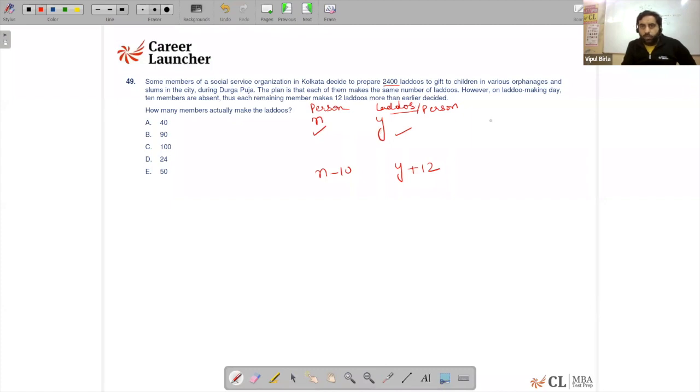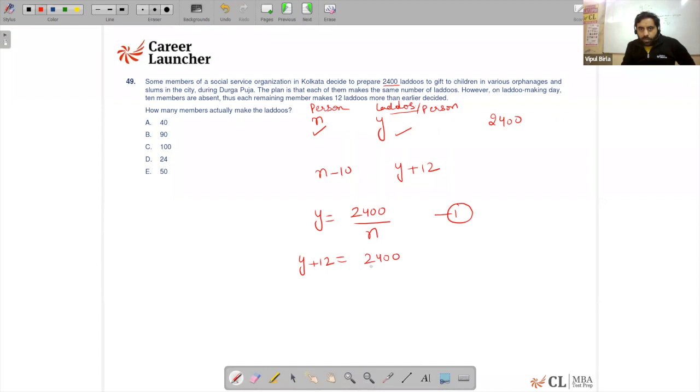I know the total number of laddus which are formed is 2400. So earlier I can say y is equal to the total number of laddus to be formed divided by the number of persons. So y is going to be laddus per person. This was initially. Now on the final day, laddus prepared were y plus 12 by each person.